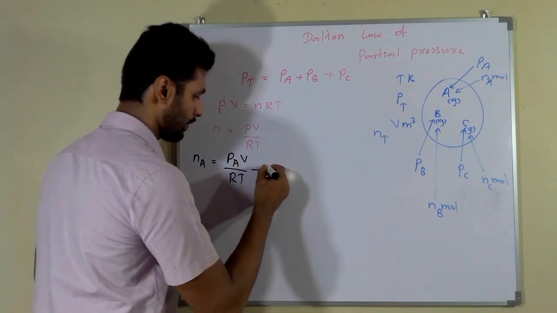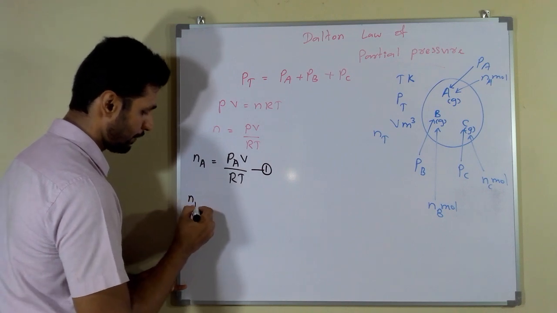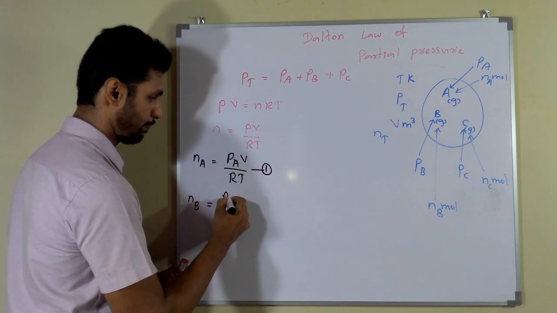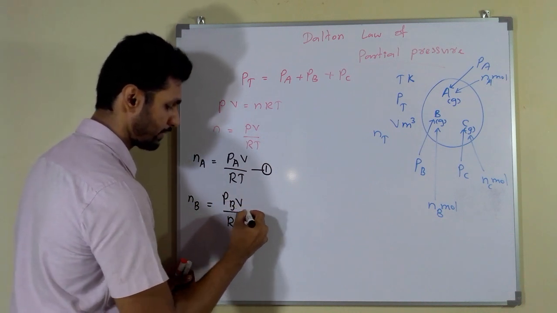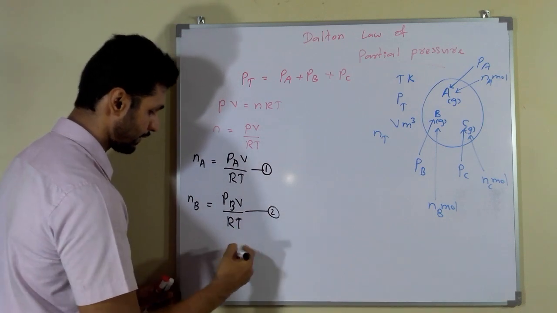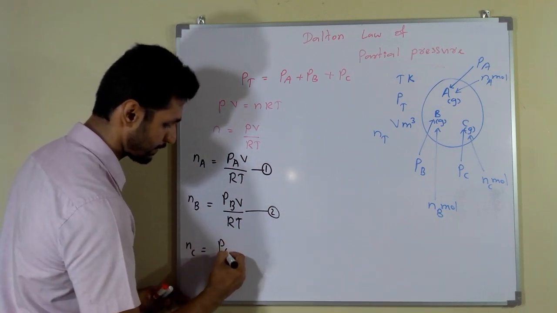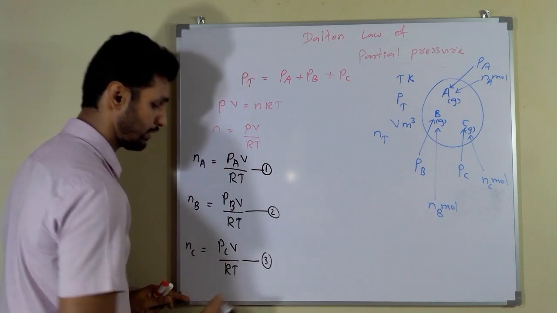Think this is the first formula, and then nB equals PB V divided by RT, and think this is the second formula, and then nC equals PC V divided by RT. Think this is the third formula.